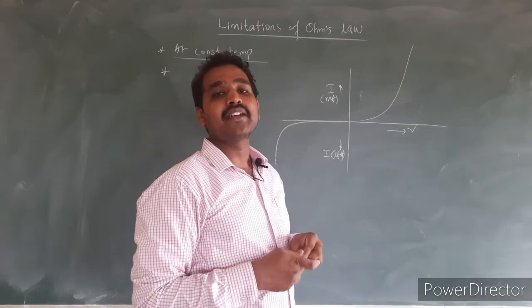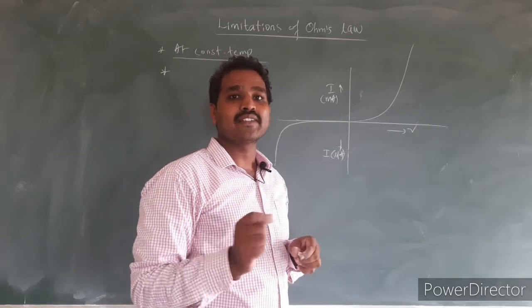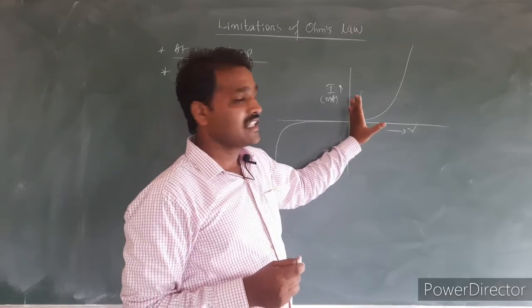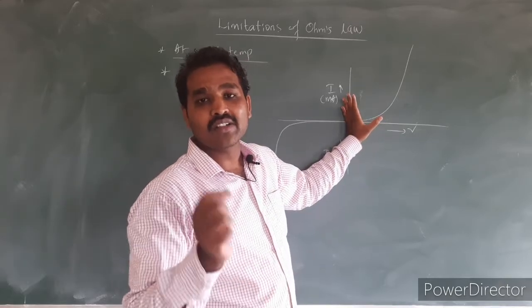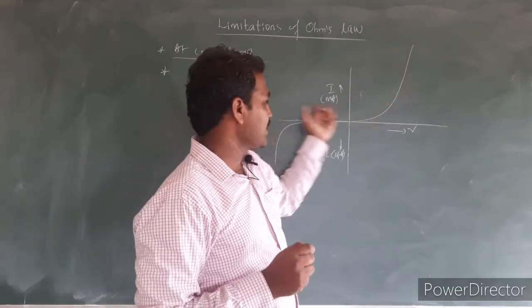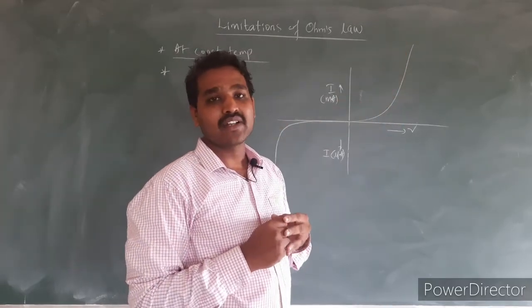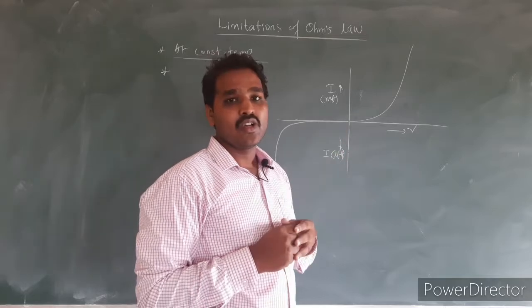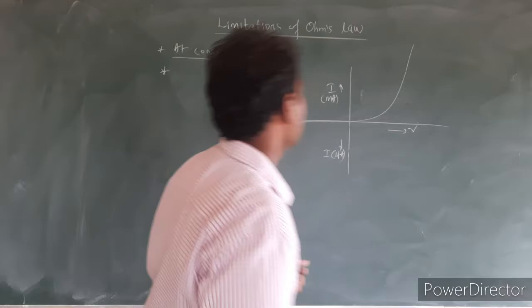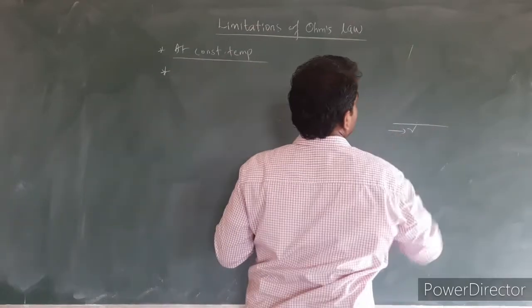Hence in semiconductor diodes and the devices which use semiconductor diodes, the nature of the graph depends on what type of biasing it is. In forward biasing it is something different, in reverse biasing it is something different. In both cases we are getting non-linear graphs, but according to Ohm's law we had to get a straight line.